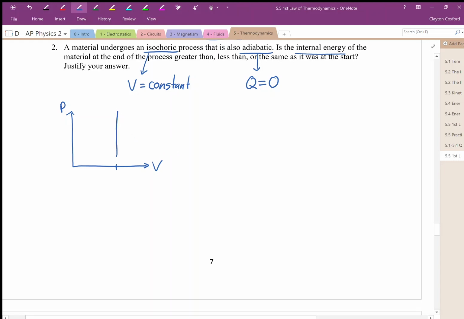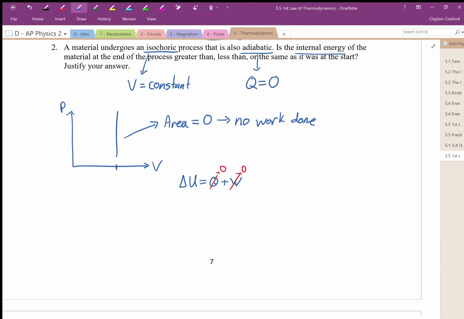Okay, so there is our isochoric adiabatic process. It's a vertical line, which means that the area is equal to 0. In other words, there is no work done on this system. We know that the volume is not increasing or decreasing, so there is no work done. So the change in internal energy, being the heat added to the system plus the work done on the system, if both of these are 0, it means that there is no change in the internal energy.